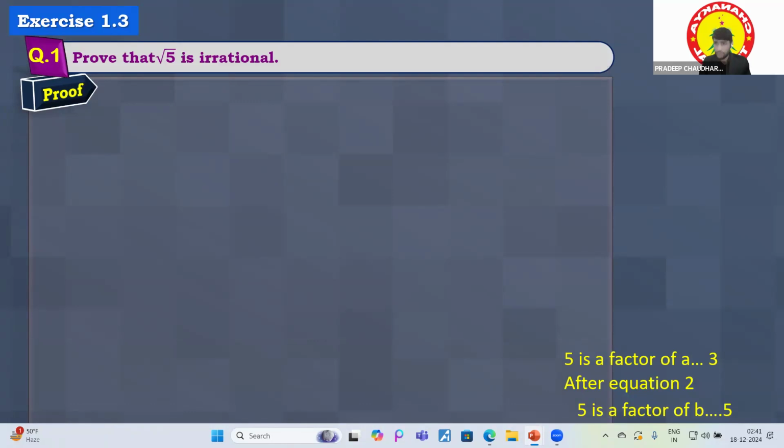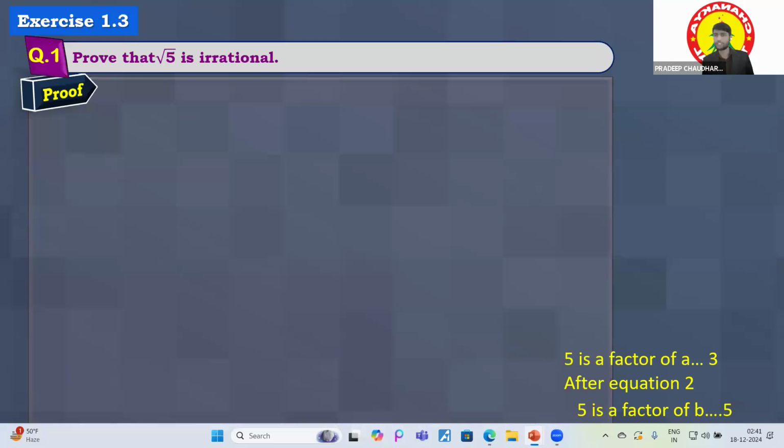If there is a question like that, prove that root 5 is irrational, then what you have to do is reach a contradiction of our own assumption. First of all, we will consider it as rational.